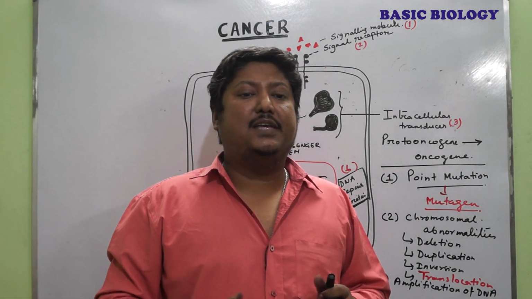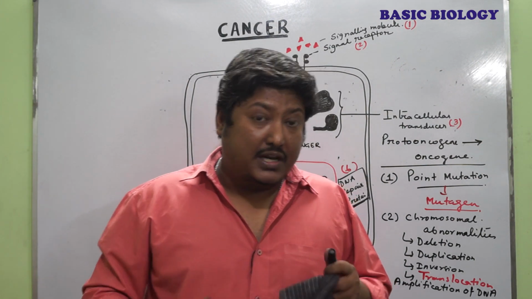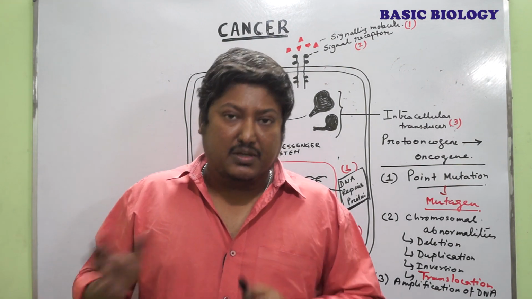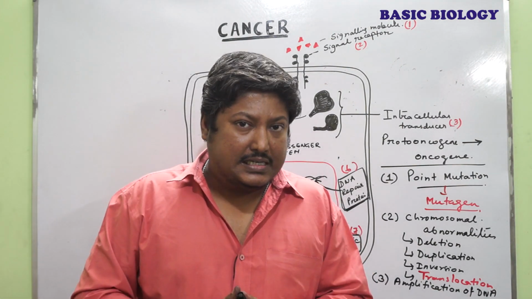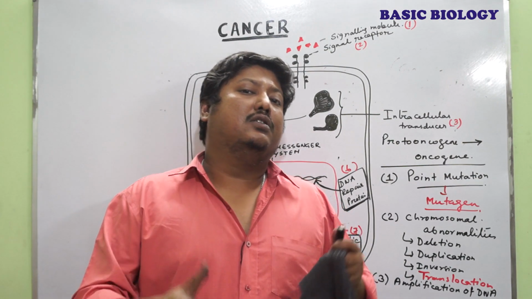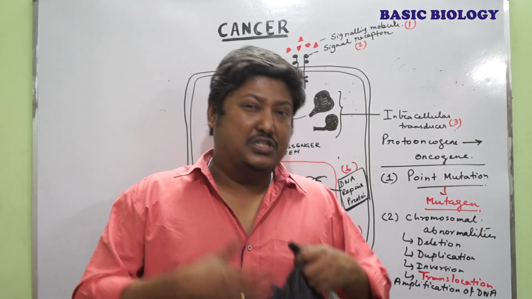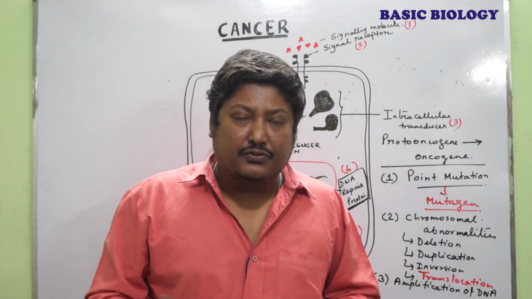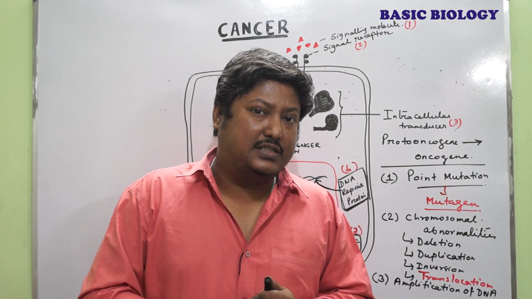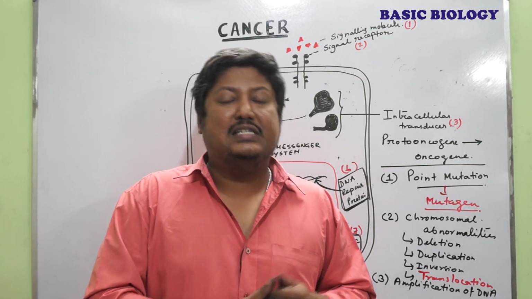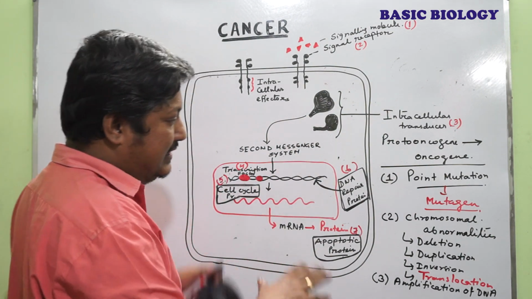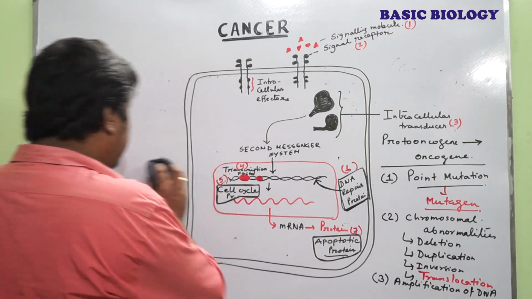When those enzymes, without any control, without any regulatory factors, undergo continuous replication, that I told you previously, that is limitless replication potential, that leads to the synthesis of a huge number of DNA copies, a huge number of the apoptotic genes, and that overpopulation of these genes or the proto-oncogenes leads to cancer. So there are three possible causes behind cancer.